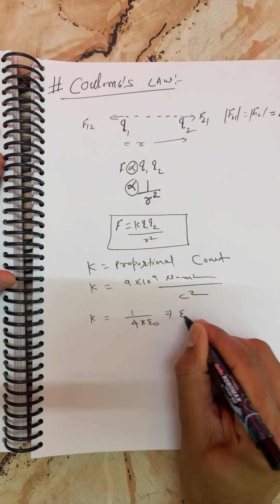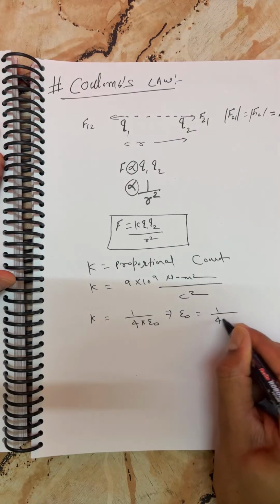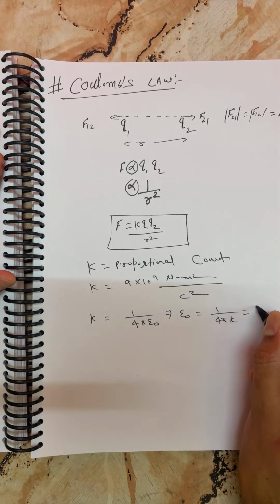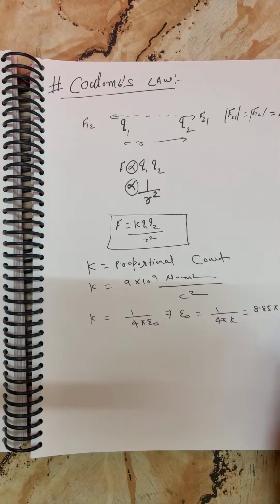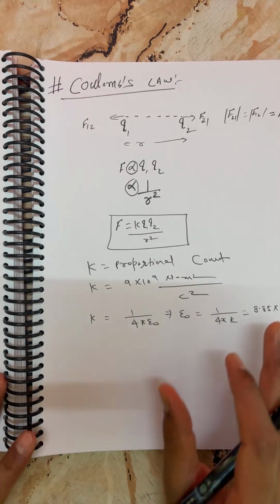So you can write epsilon naught is equal to 1 by 4 pi K, which is equal to 8.85 into 10 to the power minus 12, with unit reversed: Coulomb square per Newton meter square. These points which you keep in your mind will help you a lot in all the questions. Okay, fine. So this is about K.